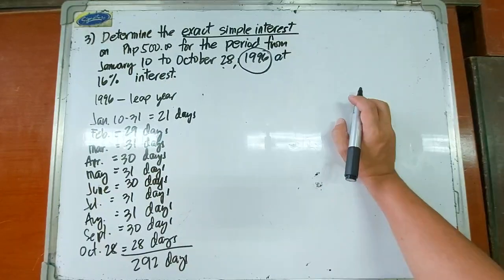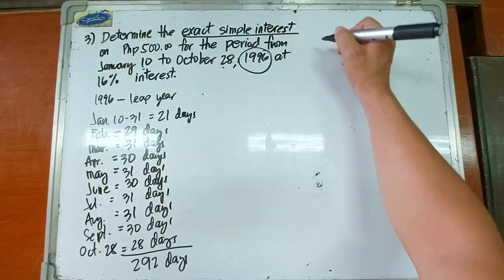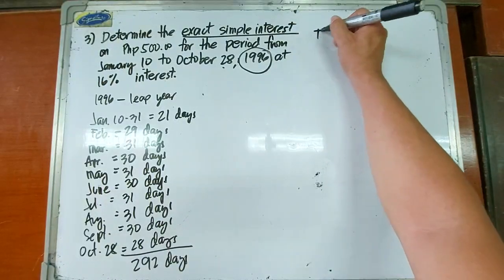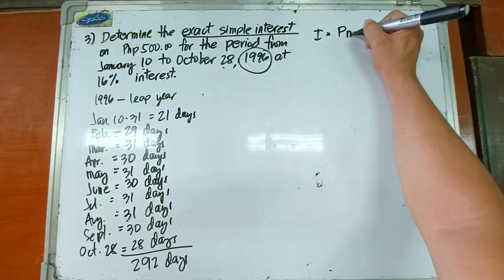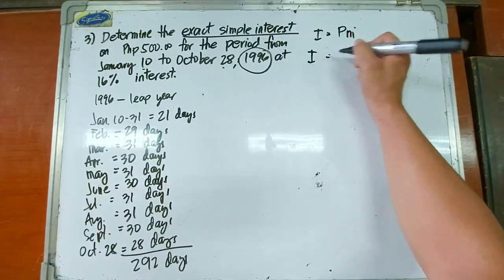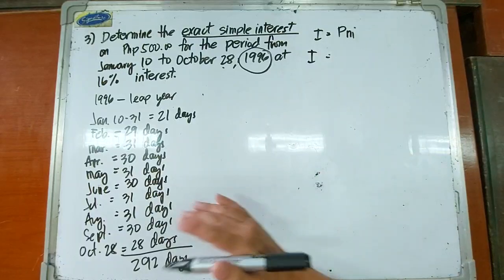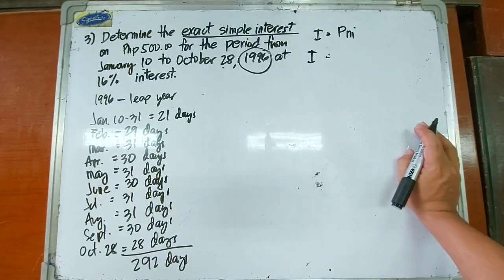Okay? Then solve for the interest. So the interest is equal to P and I. Since it is not the whole year, we solve the equivalent interest rate for that particular period of time, from January 10 to October 28.